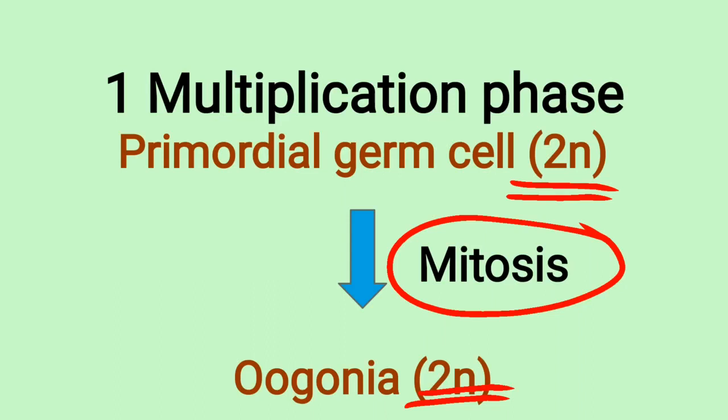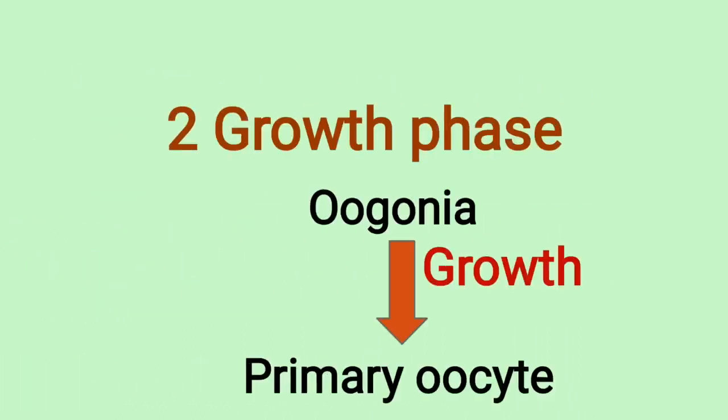Then it leads to the second phase, that is growth phase. Some of the oogonia stop division and increase in size to form a primary oocyte. The formation of primary oocyte gets started at the time of puberty, and due to an increase in the internal content of the ooplasm, the size of the oocyte increases and therefore the oogonia get converted into primary oocyte.